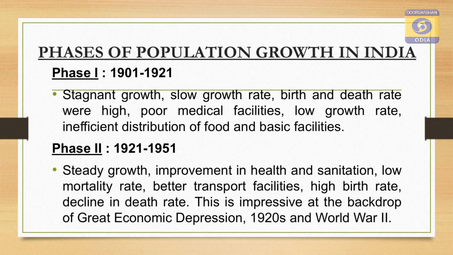In this phase, improvement in health and sanitation occurred. Because of the improved health and sanitation, a low mortality rate occurred, and better transportation facilities led to a high birth rate and decline in death rate. Because of that, in this phase from 1921 to 1951, a steady growth in the population is noticed.